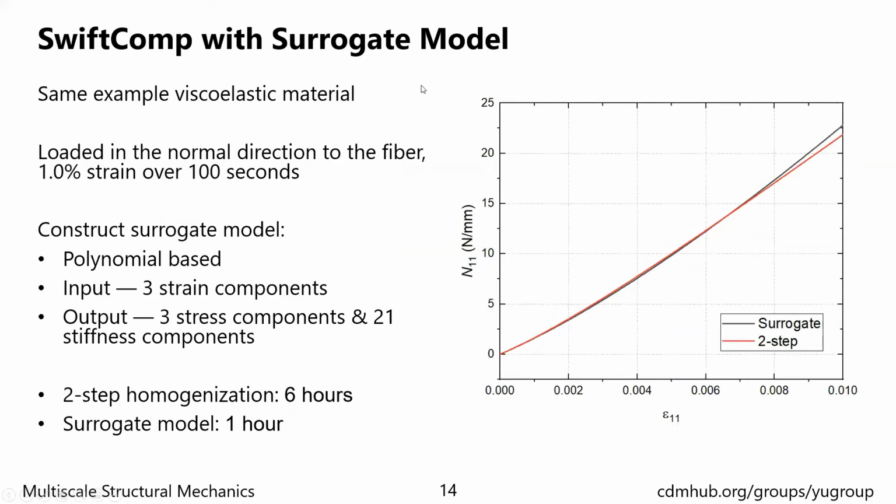In this demonstrative example, we are going to build a surrogate model that substitutes the 3D solid step in a two-step homogenization. The surrogate model is polynomial-based, and due to the geometry of the hexagonal pack, there is no shear generated, so the input is the 3 normal strains, and the output is the 3 normal stresses and 21 terms of the stiffness matrix. The surrogate model is applied on the shell analysis and compared with a two-step homogenization. We can see that the result matches very well, and compared with the computational time of the two-step homogenization, the surrogate model only takes about 1 hour, including the time for generating the data sample.